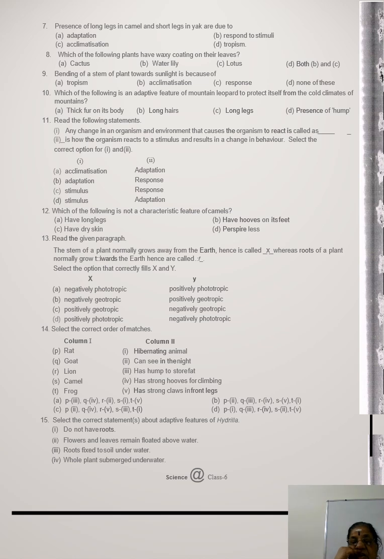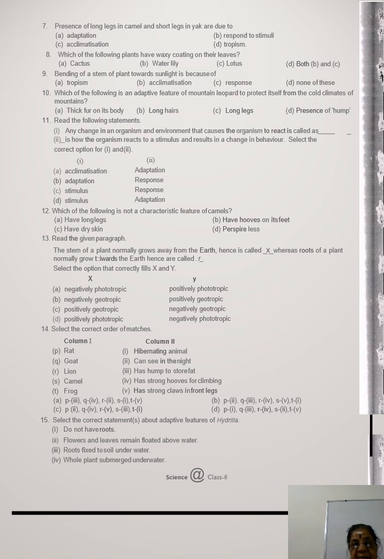We have to study living things and non-living things. A living thing responds to a stimulus, and as a result of the stimulus we respond. For example, when you touch a hot object, that is the stimulus, and immediately we take our hand out, that is the response. So any change in an organism and environment that causes the organism to react is called stimulus, and response is how the organism reacts to a stimulus. So the answer is C option.